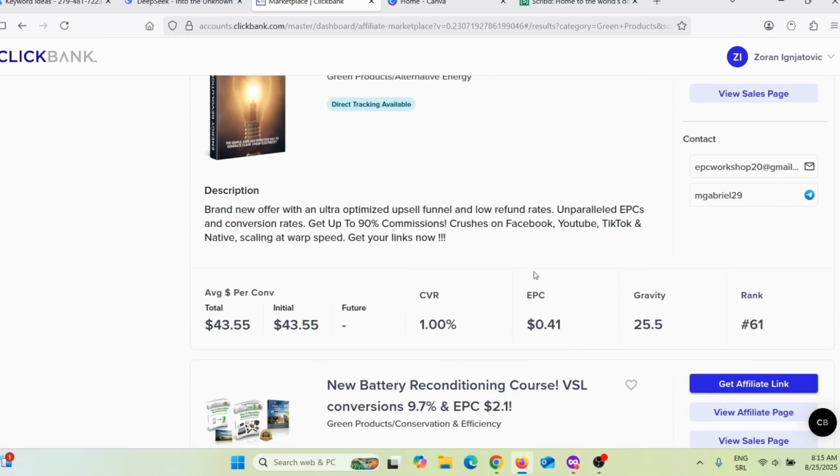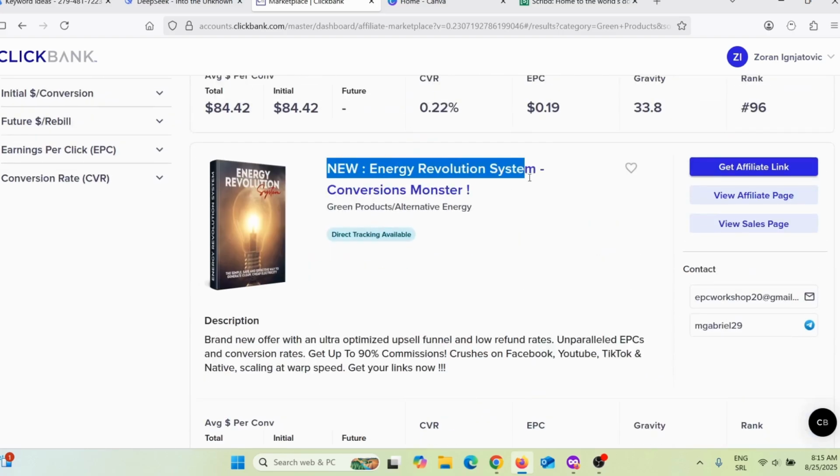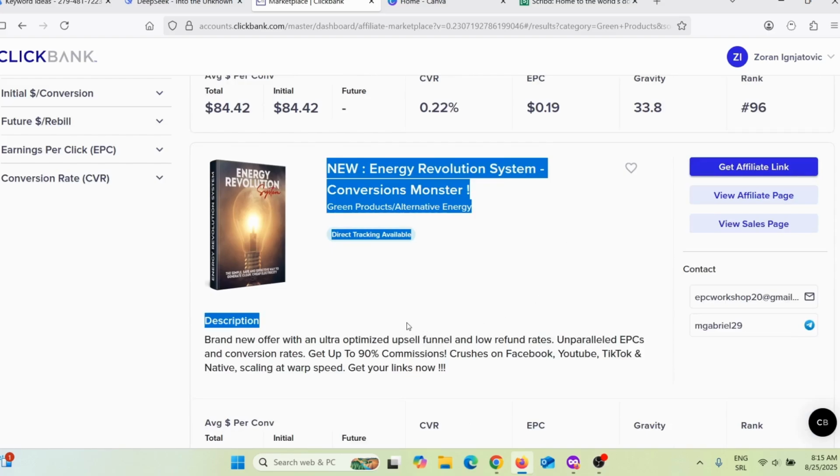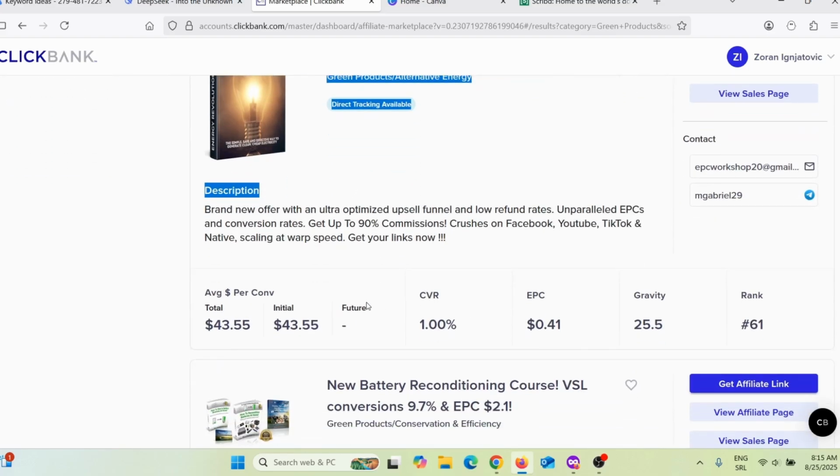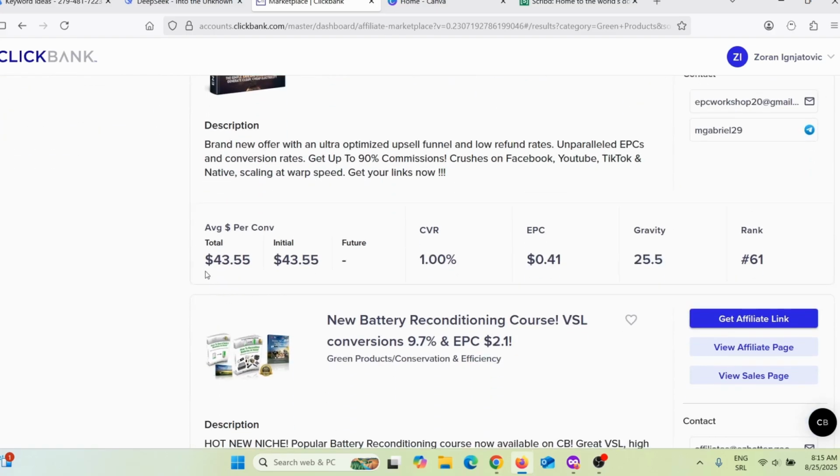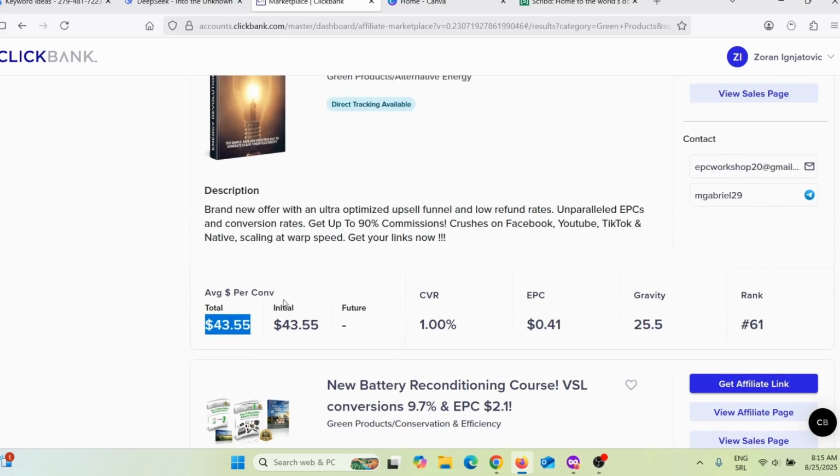And here you can see gravity is 25, which means at least 25 people sold this product in the past 30 days, which means people are actually buying this product. I can make money. On average, I can make $43 per sale. They don't have upsells. That is the problem. I usually promote products with upsells, but this product is good.